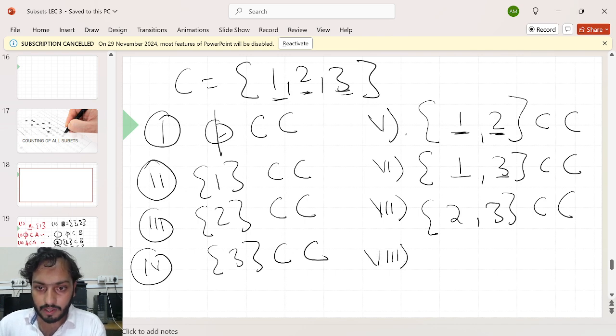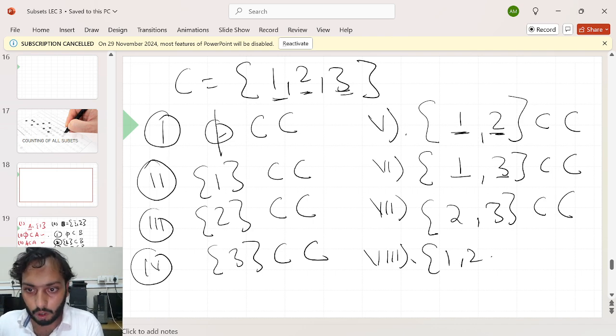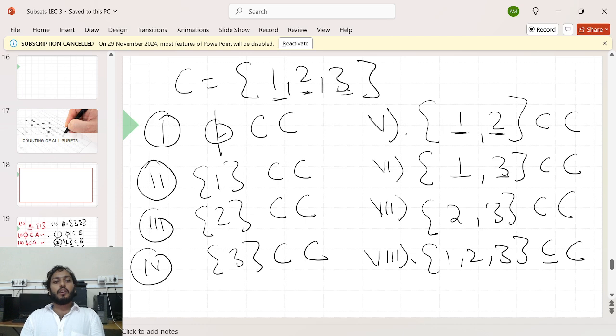Now, can I create the subset which contains 3 elements? That is nothing but an improper subset. The set itself, all 3 elements will come here, and I can say this is also a subset of it. What do you say? Am I right? So these 8 subsets are possible. Now you cannot create anything more. Am I right? So that's how you can list all the subsets.